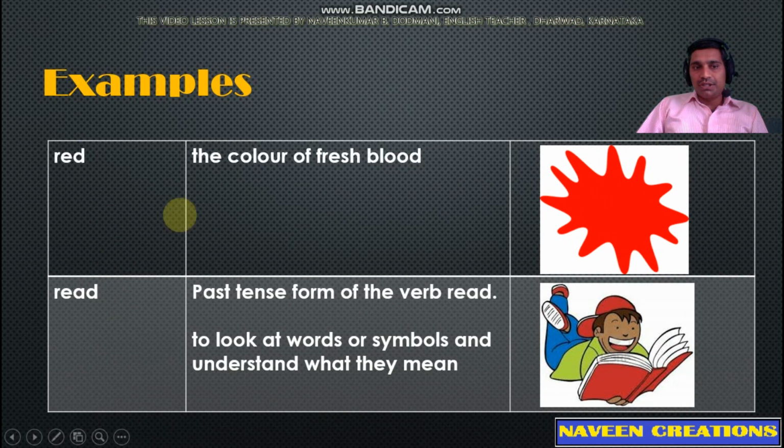Red, red. The word RED means the color of fresh blood. READ, pronounced red, means past tense form of the verb read. So this red is the past tense form of the verb read. It has another meaning, to look at words or symbols and understand what they mean.